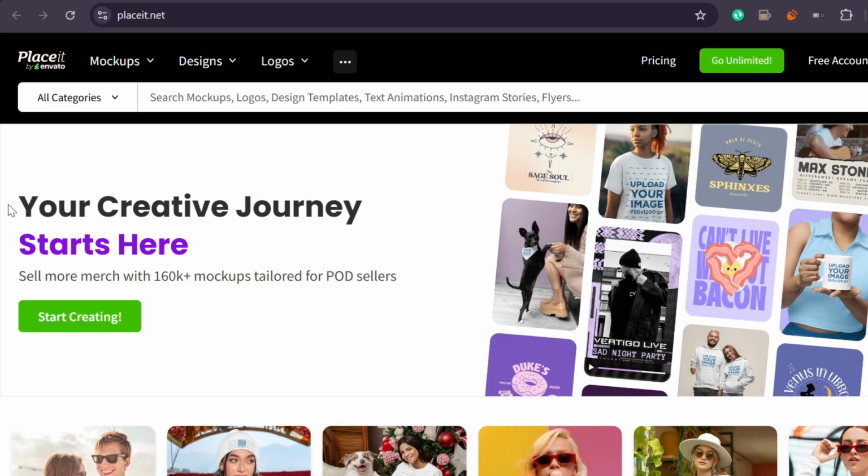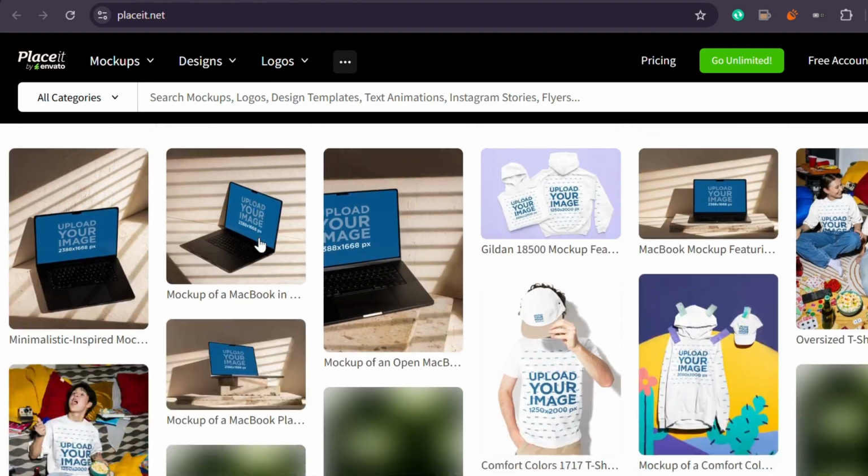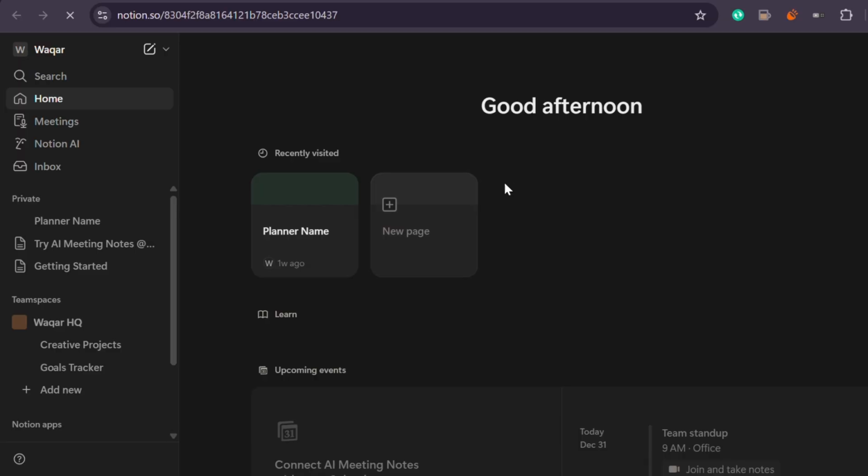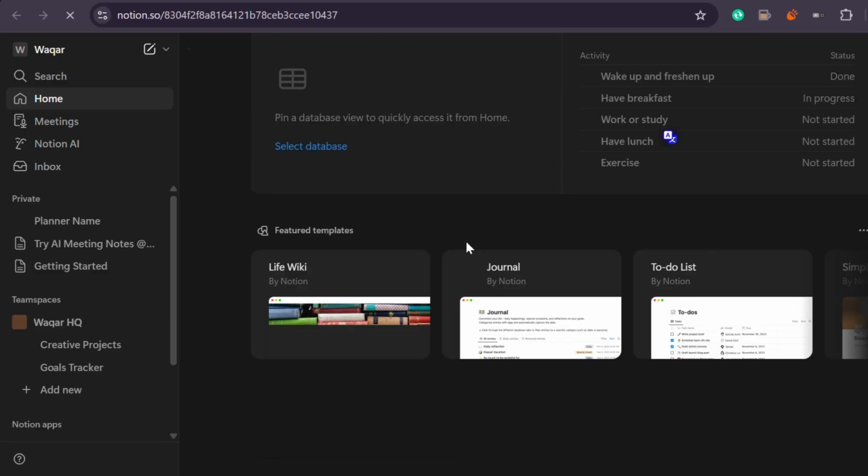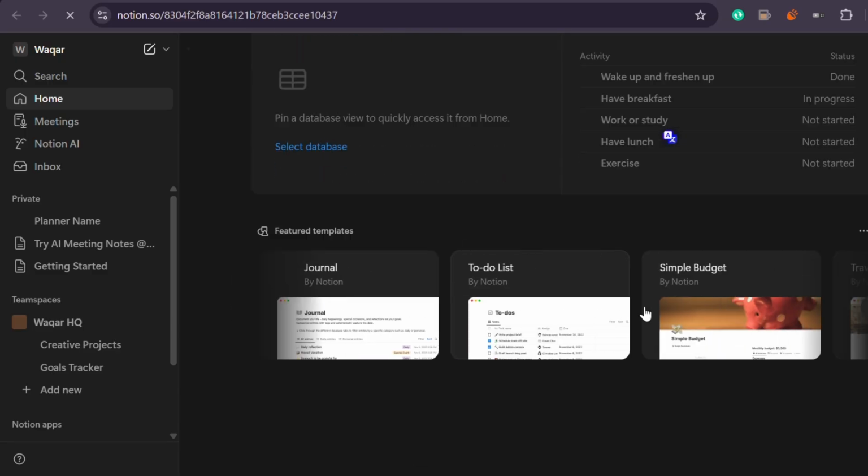Not all digital products are static files, though. Some work better as systems, and that's where Notion comes in. Notion is especially useful for templates and dashboards that people want to customize and reuse over time. A good example of this is a freelancer dashboard template. This kind of product might include sections for tracking projects, deadlines, income, and weekly planning, all in one place.